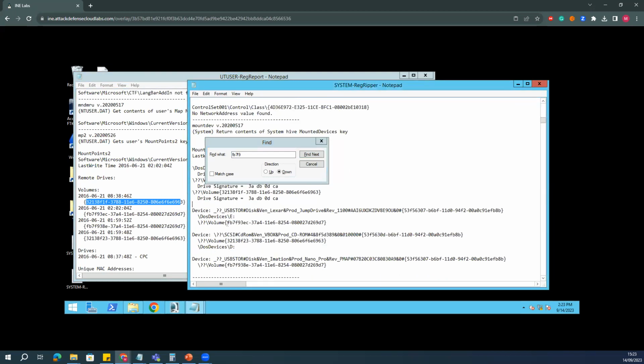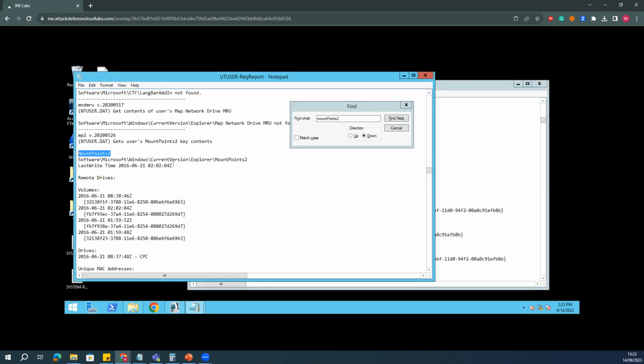If you see, this particular volume was connected, and it's exactly showing that the remote device was this one, and this is the user last write time. Okay, and this is the user.